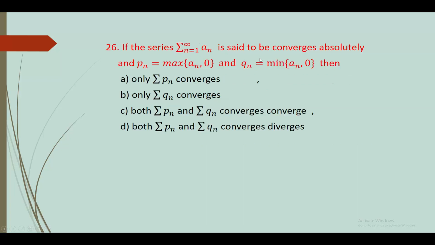This statement is true. 26. If the series sigma n varies from 1 to infinity an is said to converge absolutely and Pn equal to maximum of an, 0, Qn equal to minimum of an, 0, then A option, only sigma Pn converges, B option, only sigma Qn converges, C option, both sigma Pn and sigma Qn converge, D option, both diverge. Answer is C option, sigma Pn and sigma Qn converge.